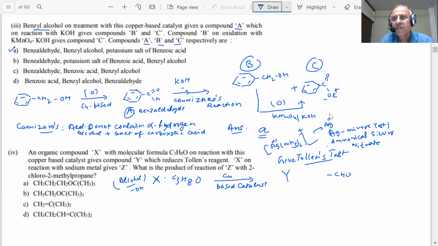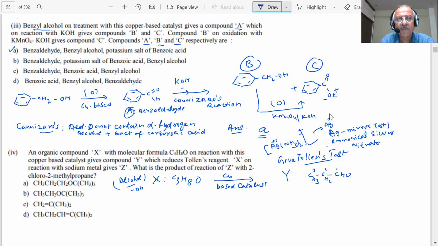Right? And how many carbons does it have? 3. It has 3 carbons. So CH3, CH2, and then what should be the formula? It is a primary alcohol: 1, 2, X, 3. It is an aldehyde because it is giving a Tollens' reagent test.